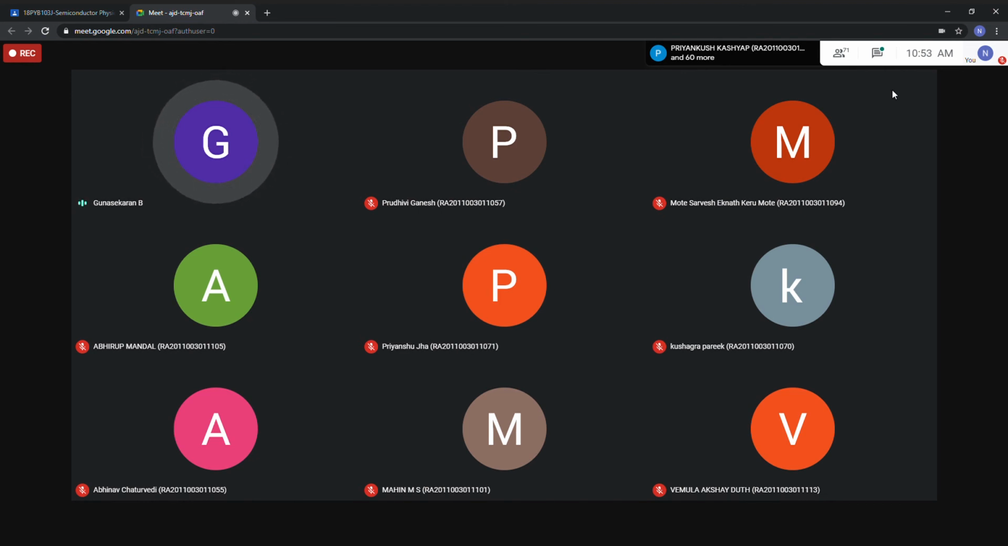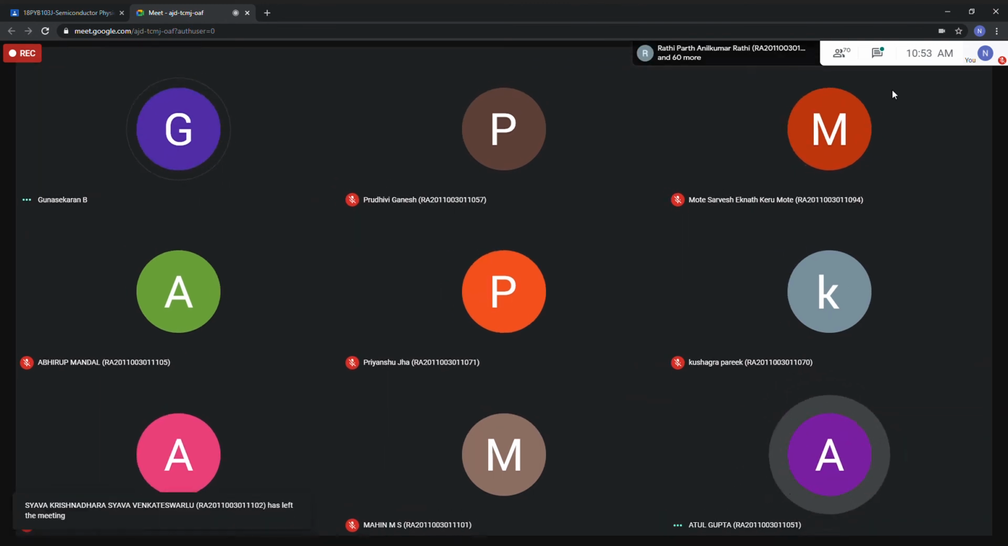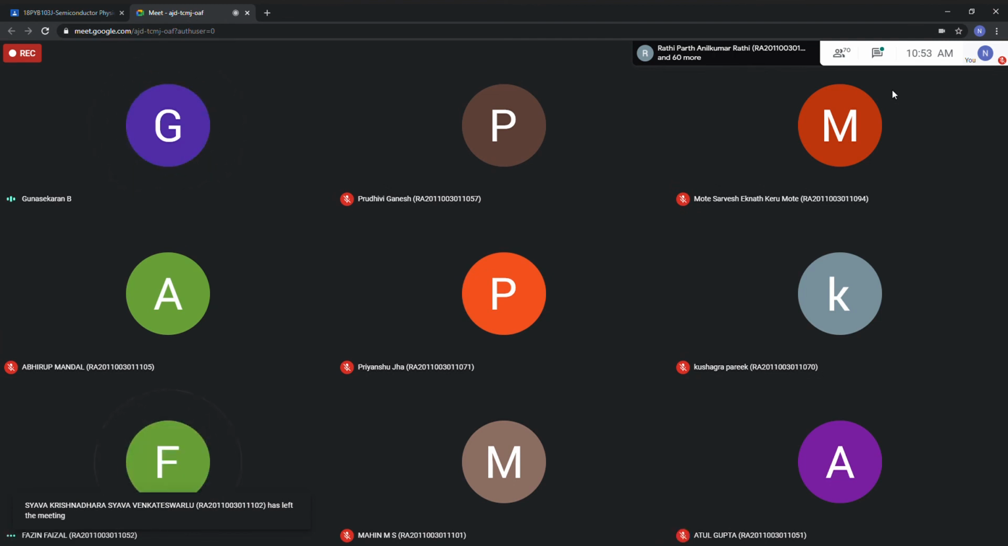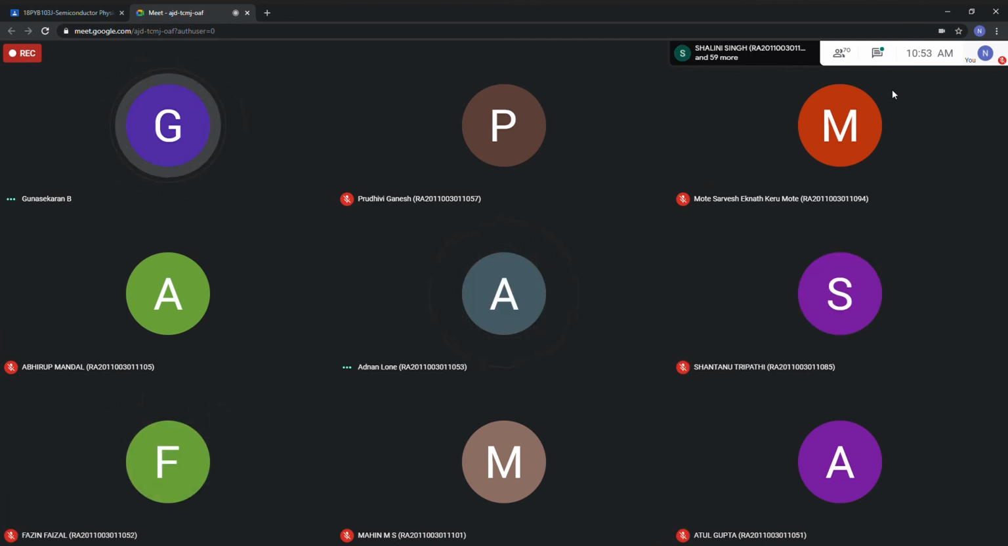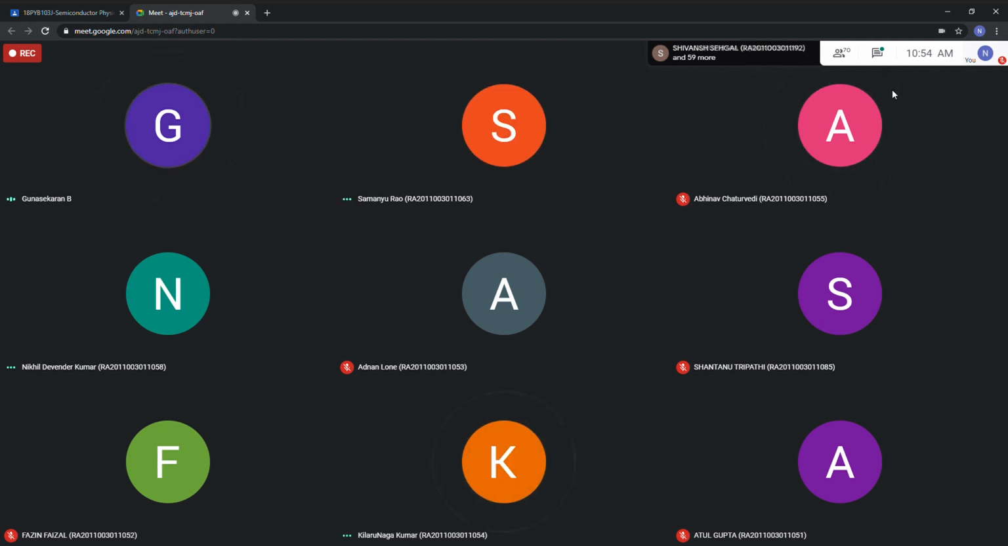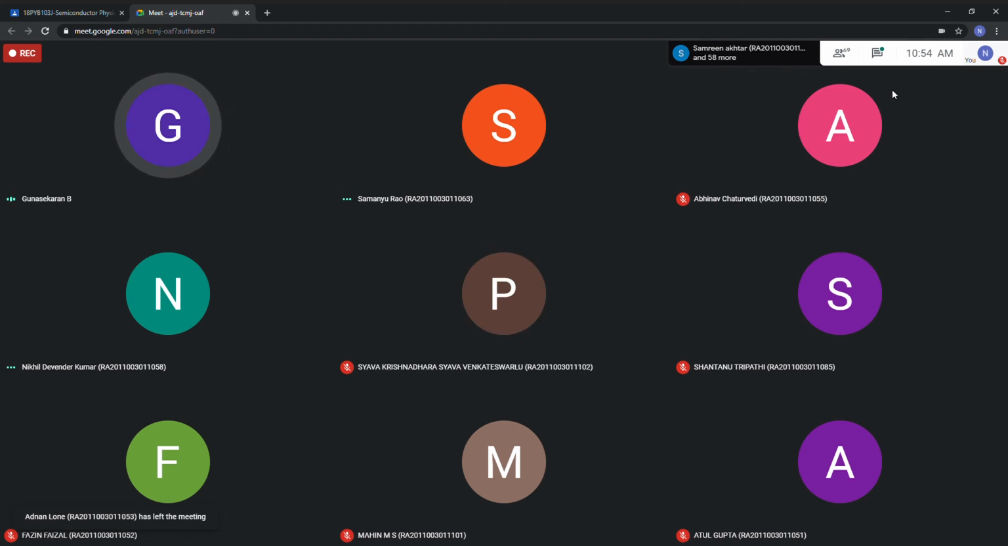All of you give attendance first here. Please give your attendance. Please wait. 51. Present. 52. Present, sir. 53. Present, sir. 54. Present, sir. 55. Present, sir. 56 is not there. Ashavardhan.